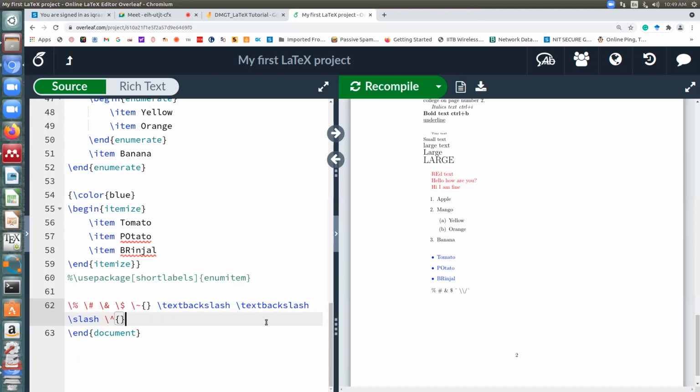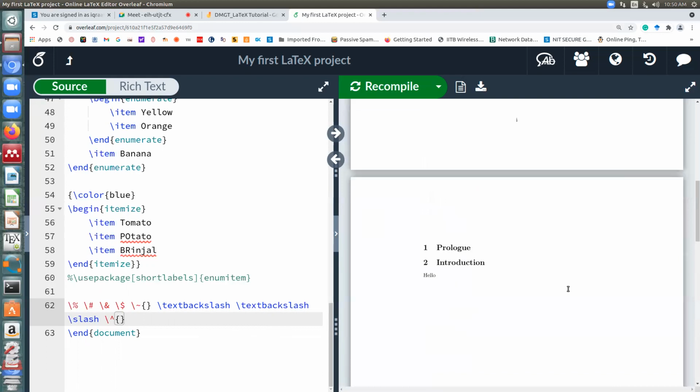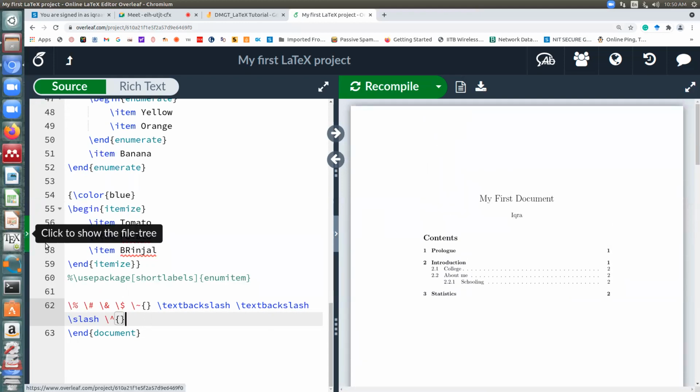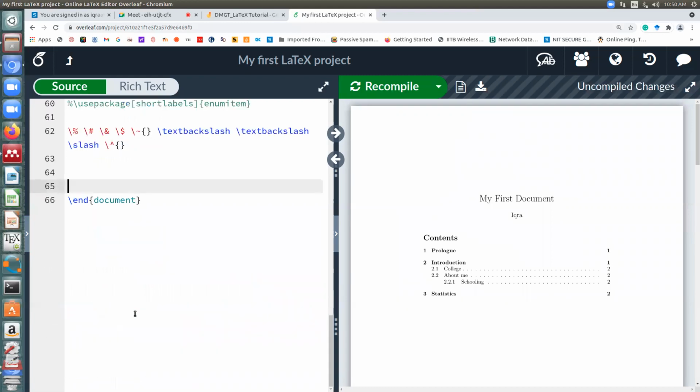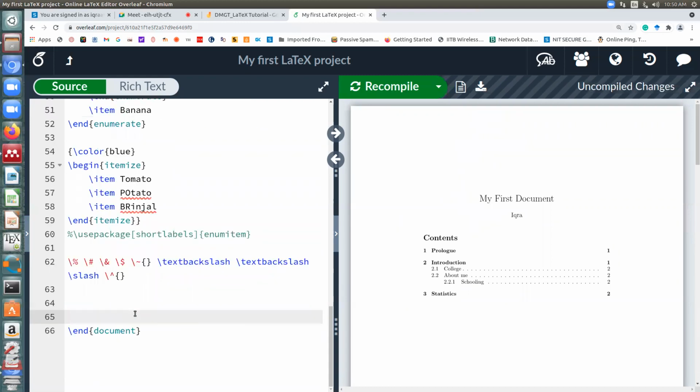Frames and all, I don't think you should require in articles like that. We require them when we make presentations. You can also make presentations in LaTeX. There we normally use frames. As I said, you're again complicating typesetting things. What I would suggest is leave it to LaTeX to find your margins and borders. Just give a brief idea to LaTeX of what you want to do. Okay, so is everyone done till this point?